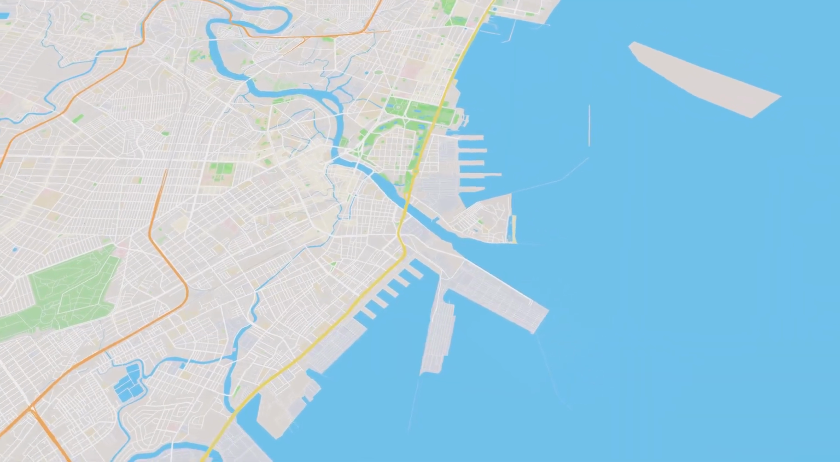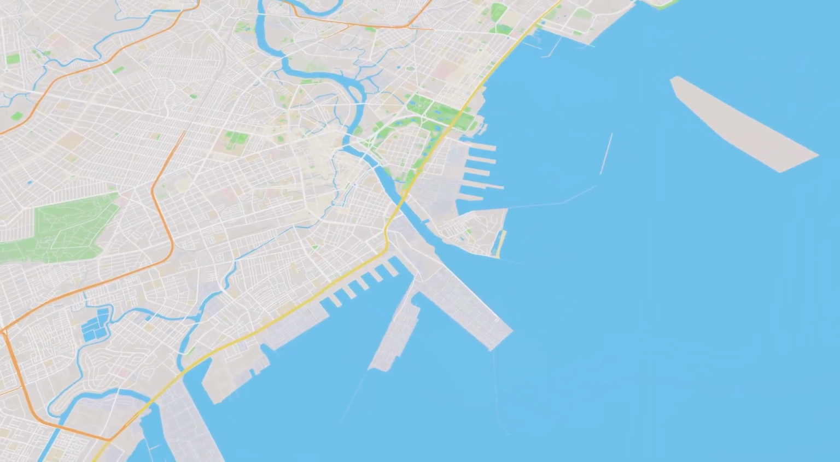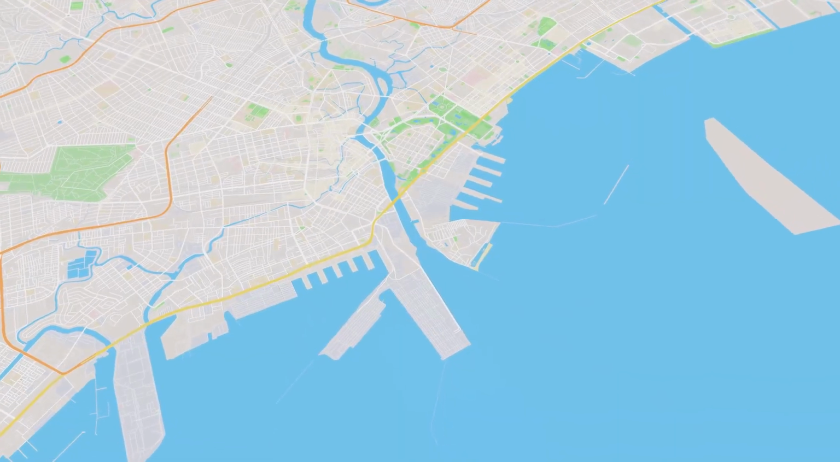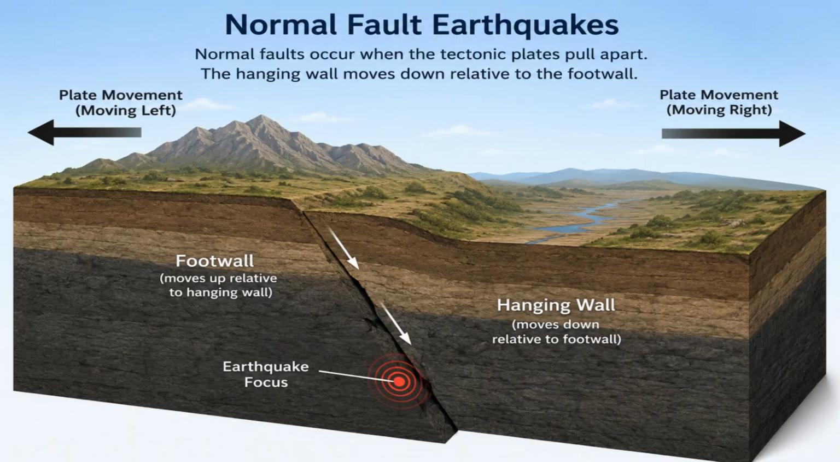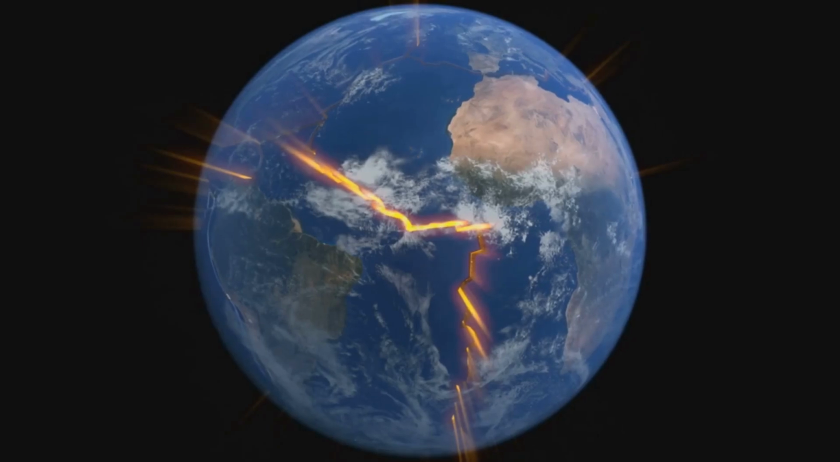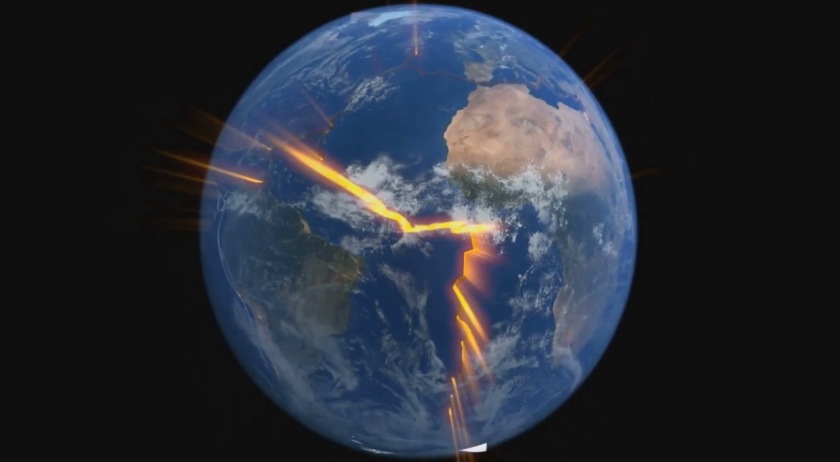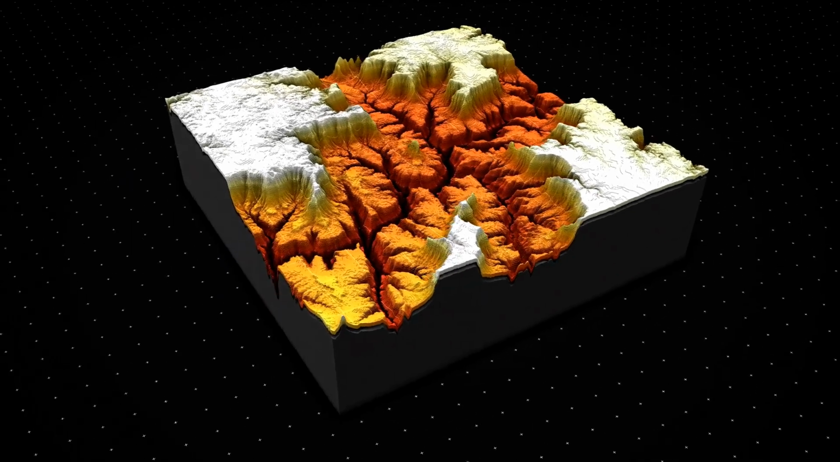Understanding the different types of earthquakes can help us understand which ones are the most dangerous and why experts fear a future earthquake in Metro Manila. Let's begin. Type 1. Normal fault earthquakes. A normal fault earthquake happens when the Earth's crust is being stretched apart. Imagine pulling a piece of bread from both ends until it cracks. That's essentially what happens underground.